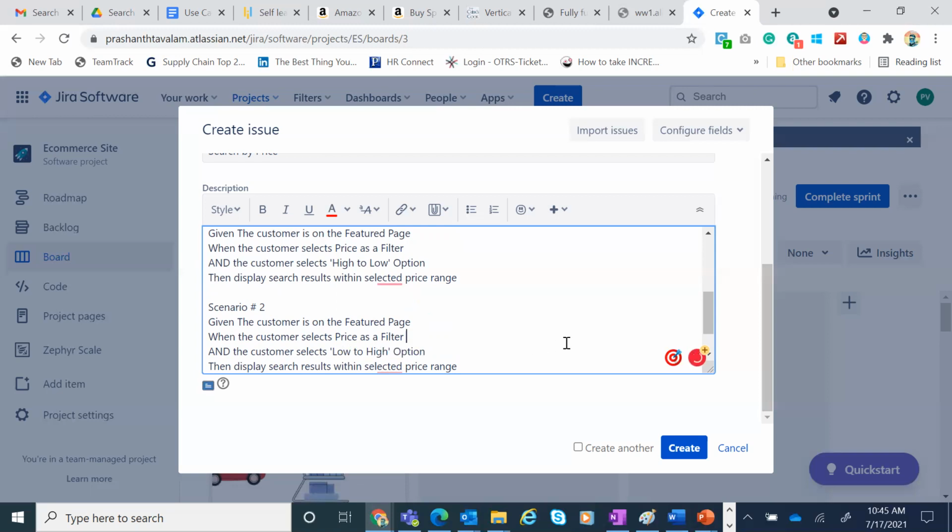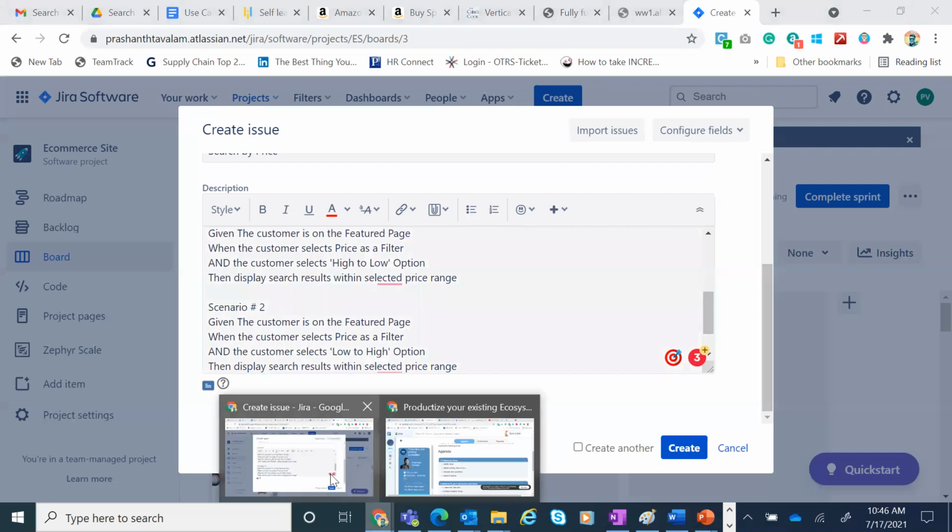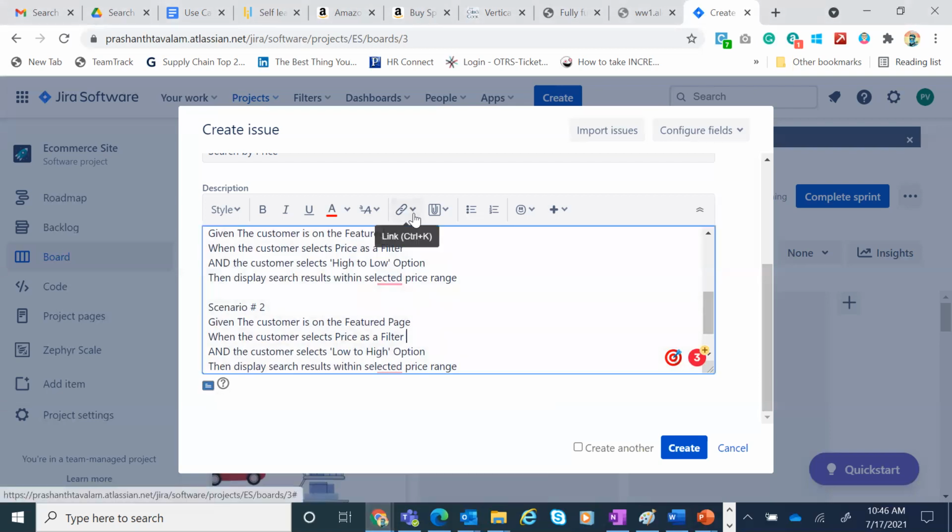Now they may have some basic questions like, do you want high to low on top or low to high on top? What should the filter look like, etc. That's where the wireframing will help. Okay, we will cover wireframing completely in the next class. But for this time, we were going to focus on requirements only.